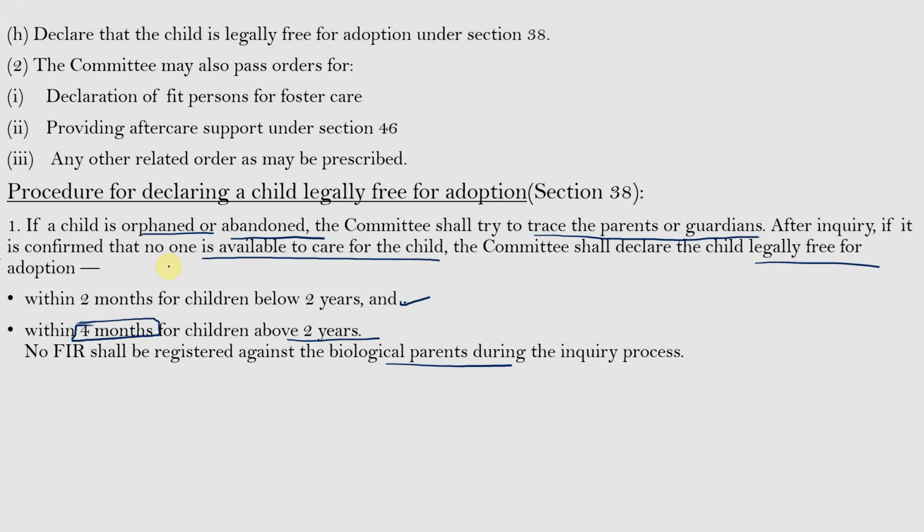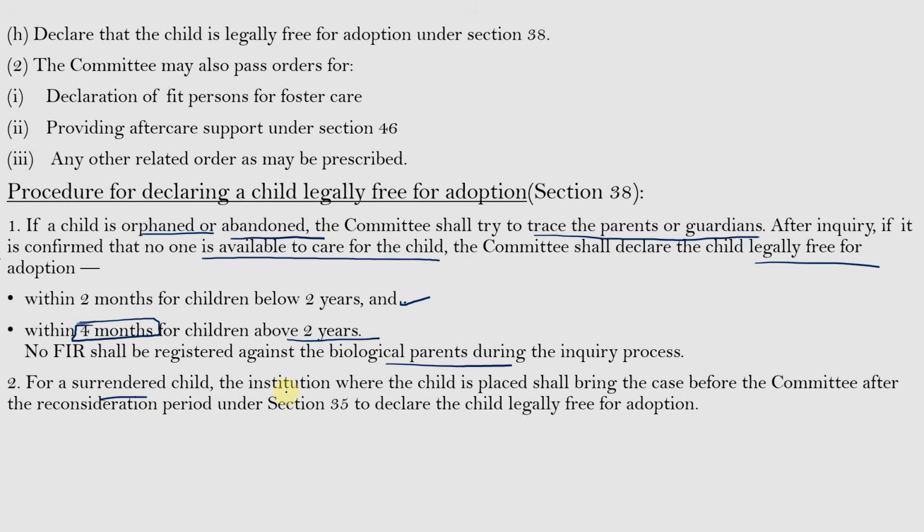So, in cases where the child is orphan or abandoned and their parents cannot be traced, within 2 months, where the child is below the age of 2 years, and where the child is above 2 years, within 4 months, he or she shall be declared free for adoption.